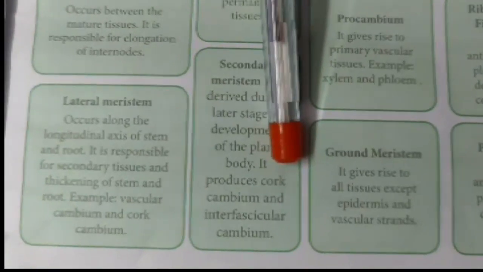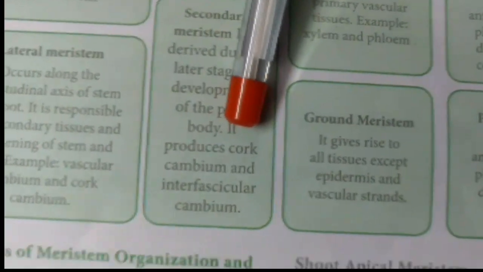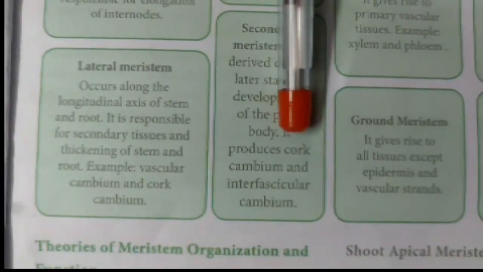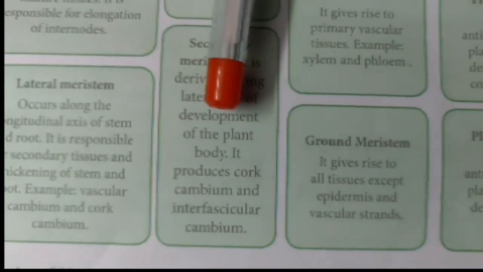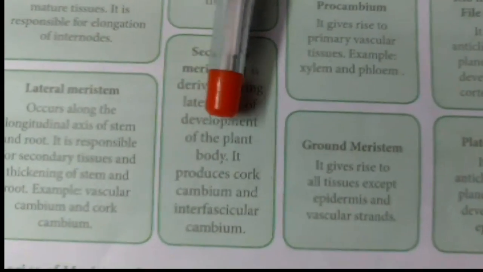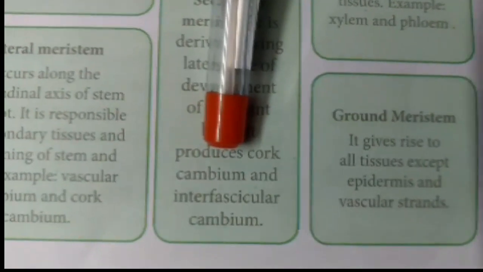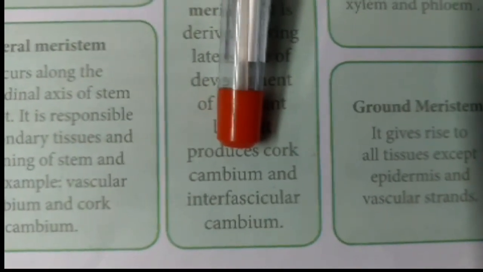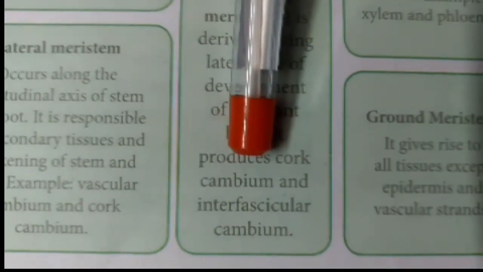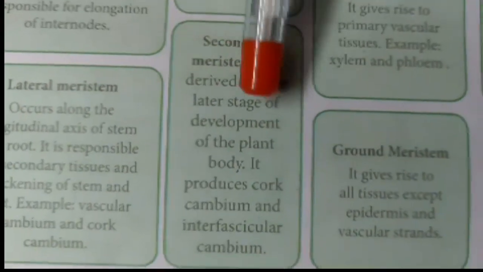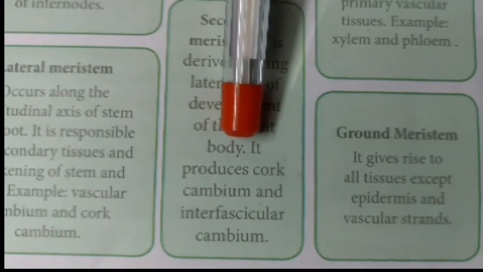The cambium is the tissue present in between the vascular bundles. Vascular bundles are made up of xylem and phloem, and in between the xylem and phloem the cambium is present. The cambium has the ability to multiply more cells, so it is responsible for thickening of the plant. Thus the secondary meristem is responsible for the thickness of the plant, that is, the secondary growth of the plant.